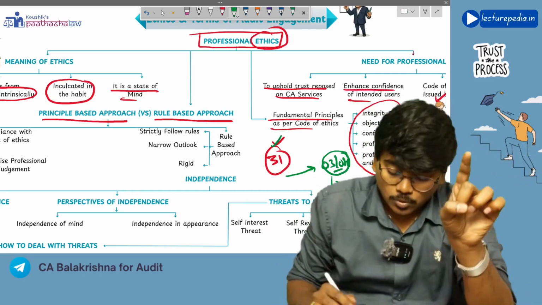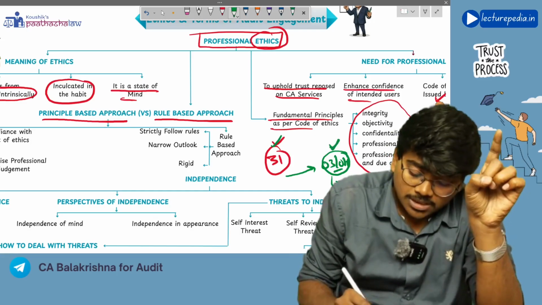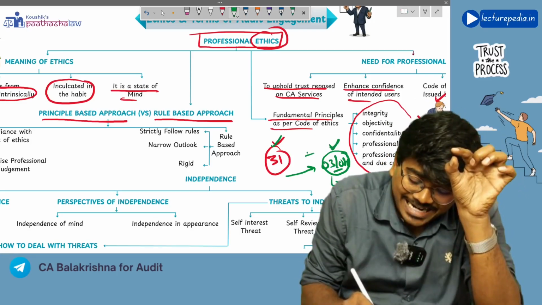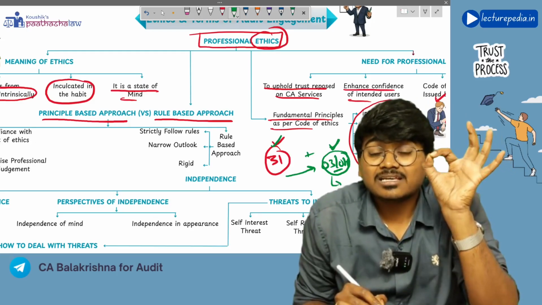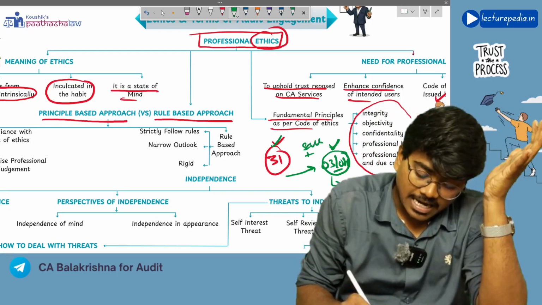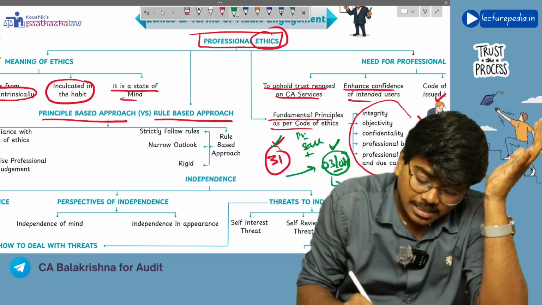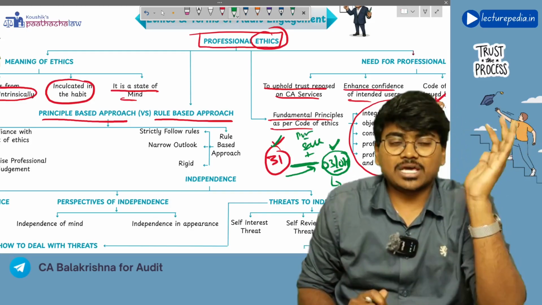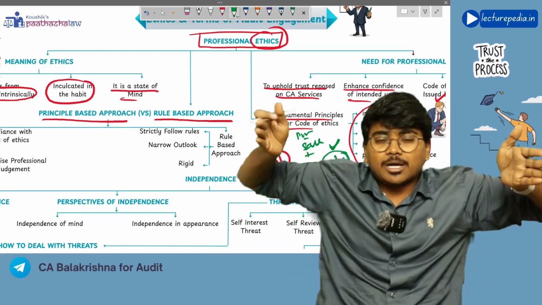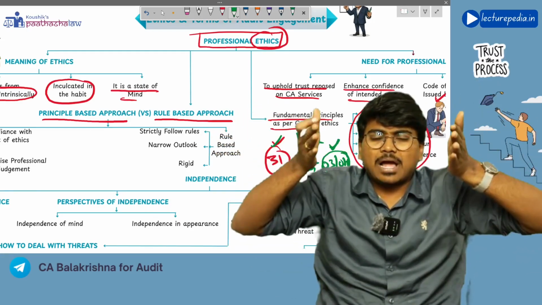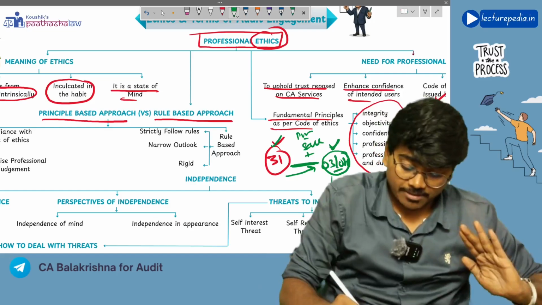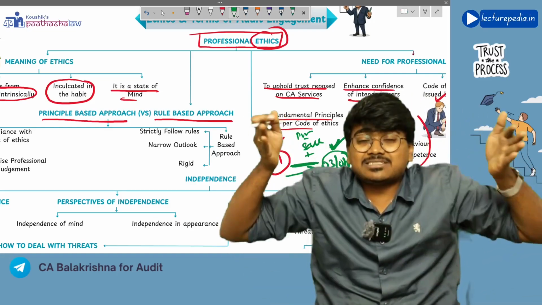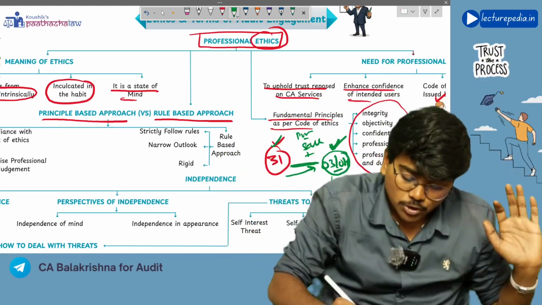So what you will do, for this amount, you will add the sales and you will less the purchases that have happened during this period, from 31st March to 3rd April. Whatever the purchases have happened, that you will less from this balance, and whatever the sales have happened, you will add to this balance.